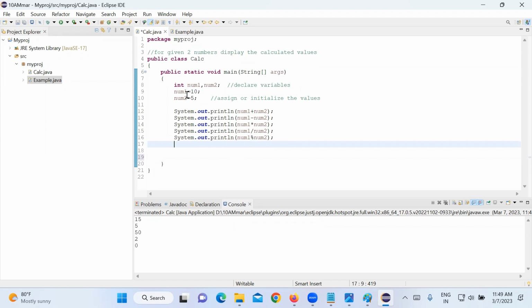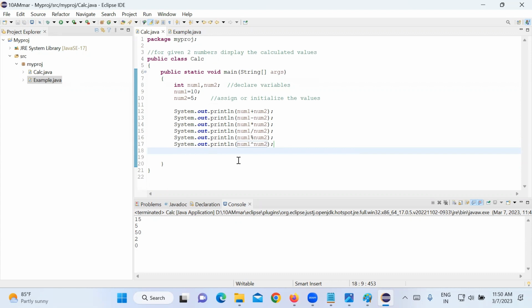Now I want to display num1 to the power of num2, which means 10 to the power of 5. How do you get 10 to the power of 5? In some programming languages, we have this symbol, and this symbol will give num1 to the power of num2.